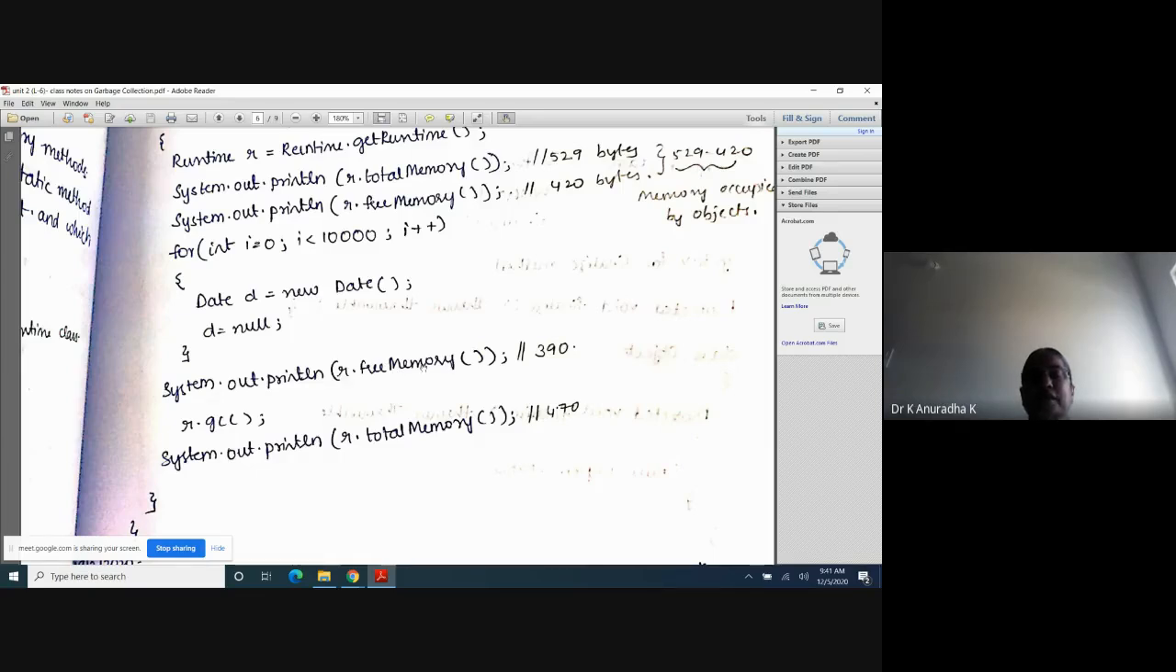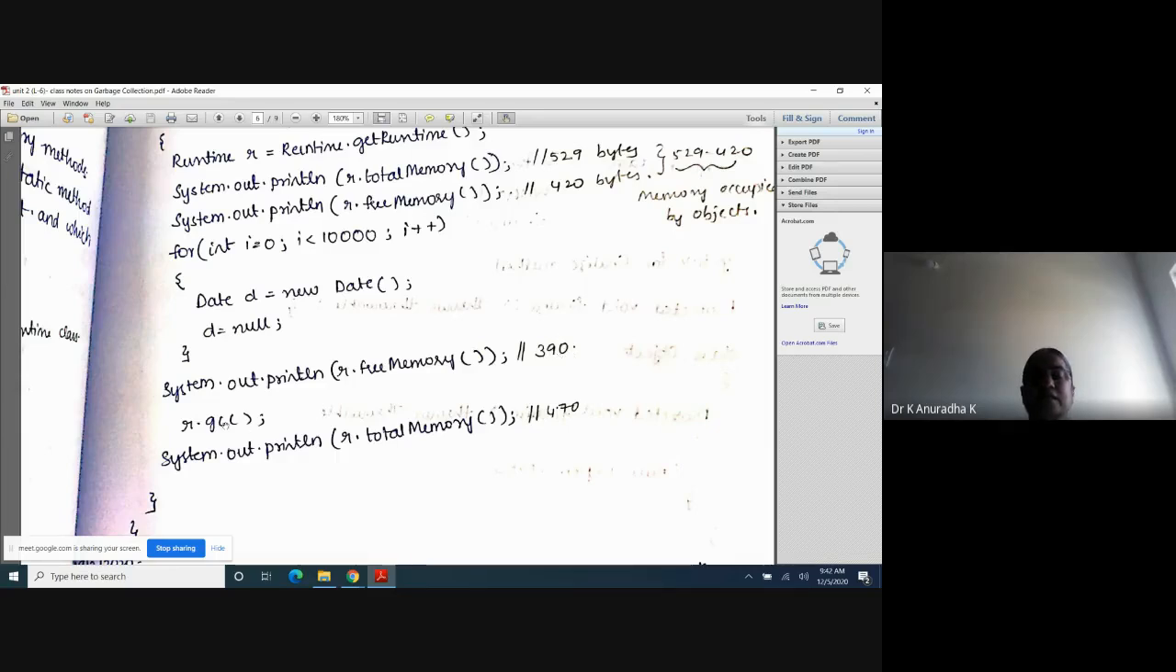So r.freeMemory. r.freeMemory, previous free memory is 420. But after this, the 10,000 objects are there in the heap memory now. Means the memory is reduced now. That's why here 390, means 10,000 objects are there in the heap memory. That's why here you will get 390.